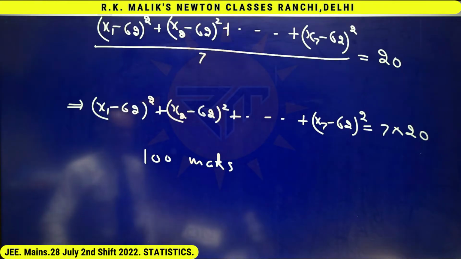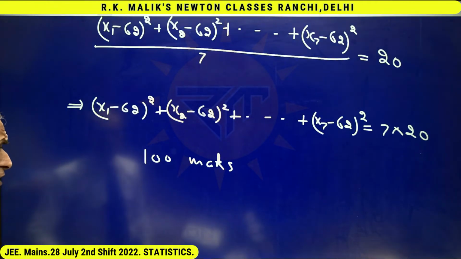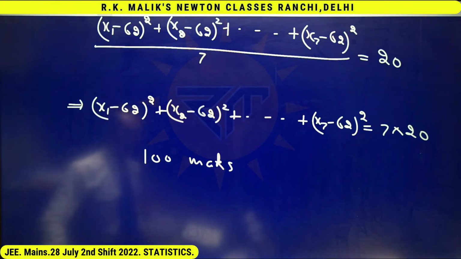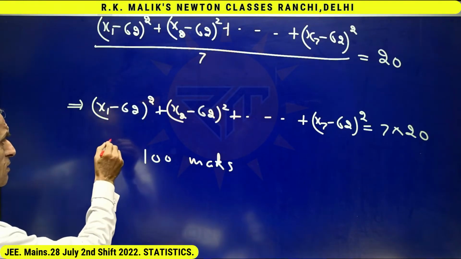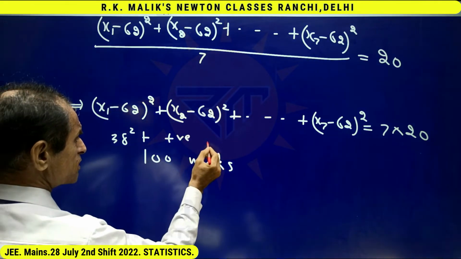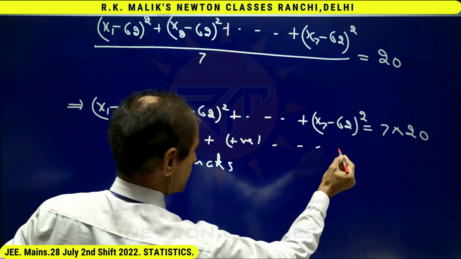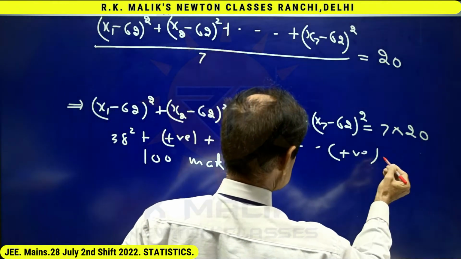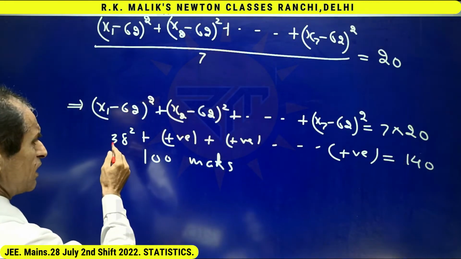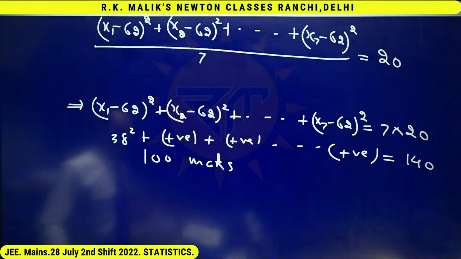Because if I take, say, marks of first student as 100, that is x1 equal to 100, then obviously this equation will become impossible, because in that case it is 38 square plus some positive quantity plus some positive quantity and some positive quantity equal to 140, and 38 square plus some positive quantities equal to 140 is not possible.